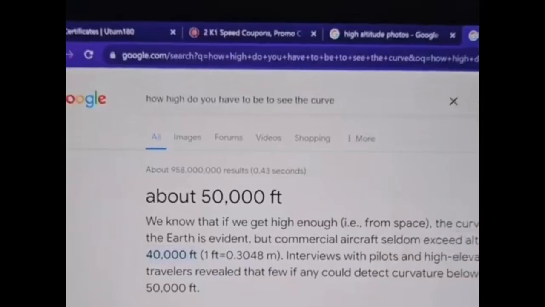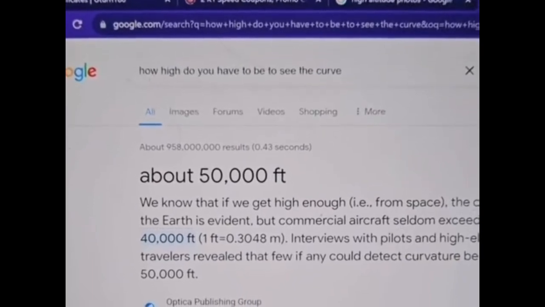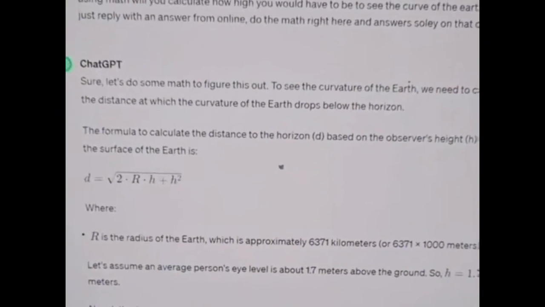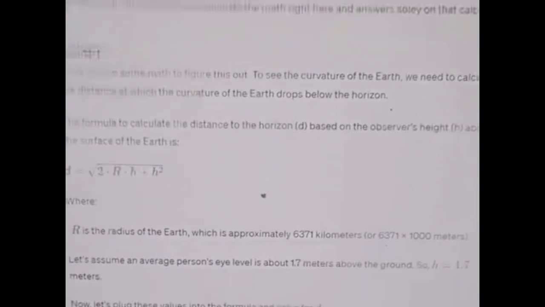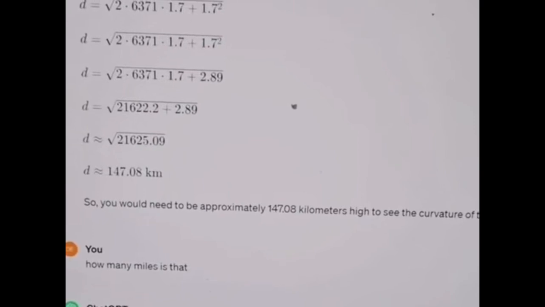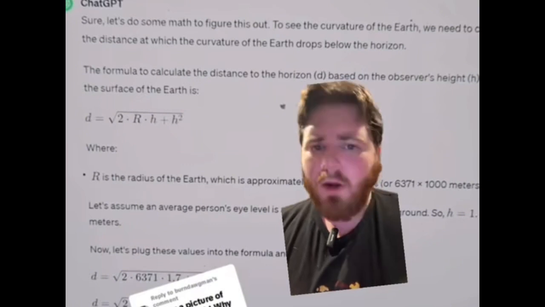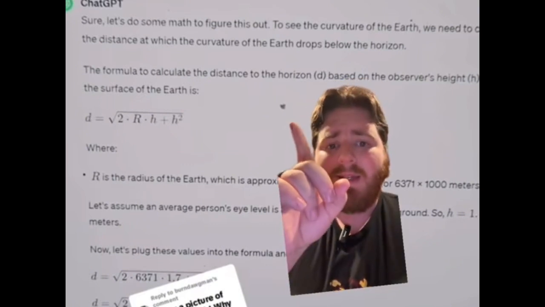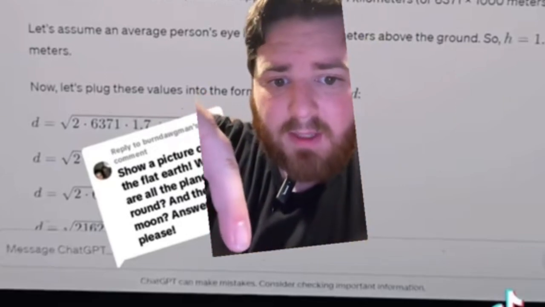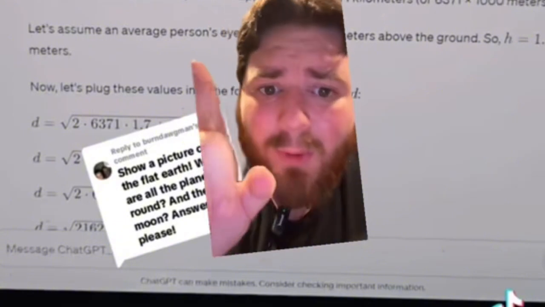Let's take a look. Why is it that you think that when you ask Google how high you have to be to see the curve of the earth, it'll tell you 50,000 feet? But when I ask ChatGPT to use only math to calculate how high you would have to be to see the curve and not just a Google answer, it tells me 147.08 kilometers. And as we all know, ChatGPT is right 100% of the time. And don't bother wiping this off your screen. It's on his screen. And I'd like to point out down here at the bottom, it says ChatGPT can make mistakes. Consider checking important information. Derek, it looks like you didn't check the important information.